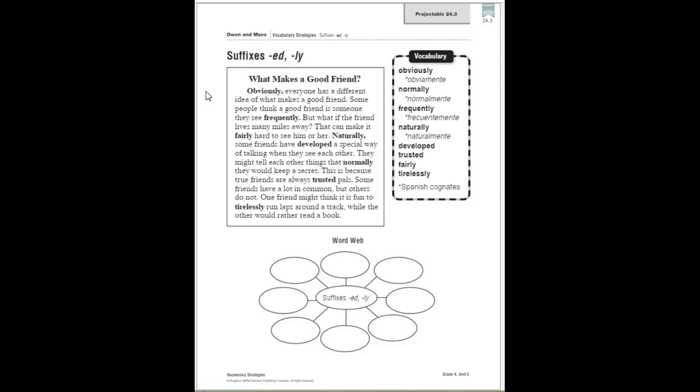Well, we actually can't. This is a projectable, but find them. They are highlighted or in bold print. And then what they want us to do is to complete the word web at the bottom of this page. We don't need to do that because, again, this is a projectable, but I do want you to get some extra practice, so we're going to do that now.